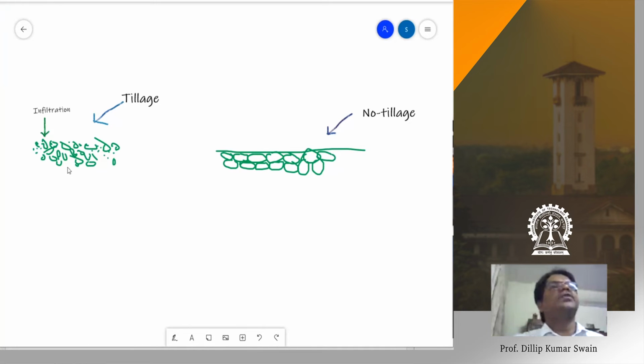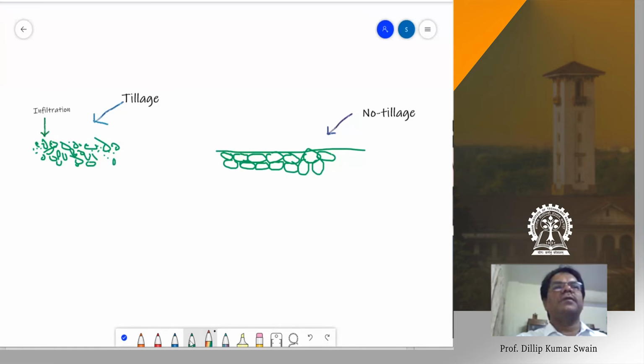Once you till the land, the infiltration of water into soil increases. In that way, it acts as a water storage structure, in situ water storage, and that also helps in groundwater recharge. If you don't till, what will happen here? There will be water logging, and water runoff will be more, because if water doesn't enter inside, then it will cause runoff. So in this case, there will be more water loss through runoff. That is your runoff loss.